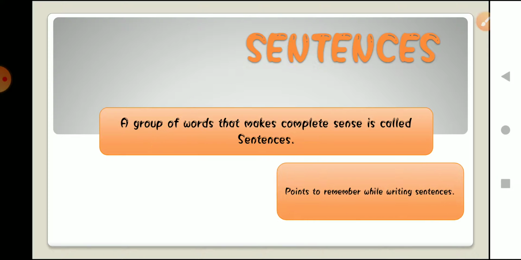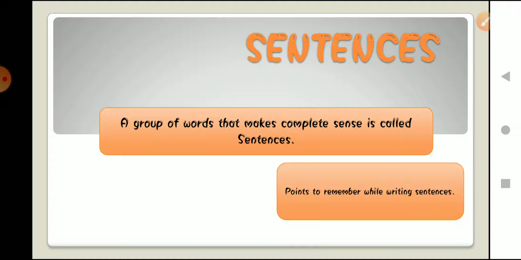What are the main points that we should remember while writing a sentence? The first point was that a sentence always starts with a capital letter. Yes, we have read that all sentences start with a capital letter. The second point was that the words in the sentence must be written in proper order, so that we can make sense out of it.